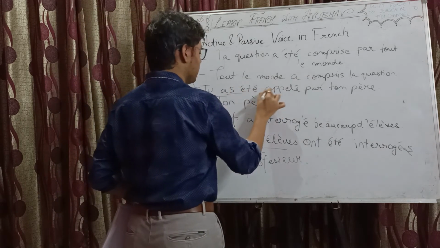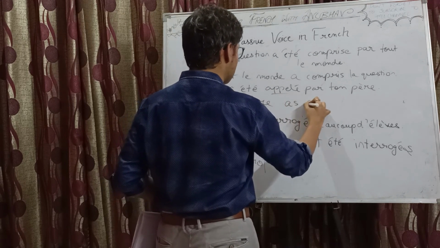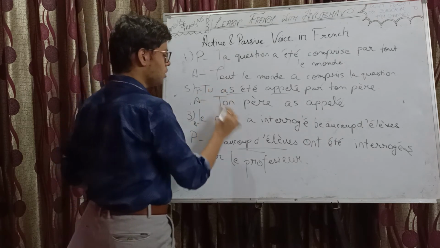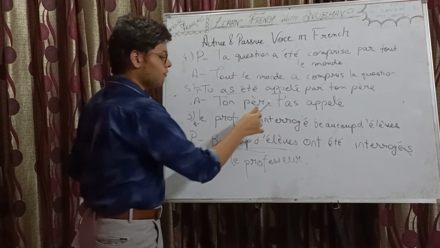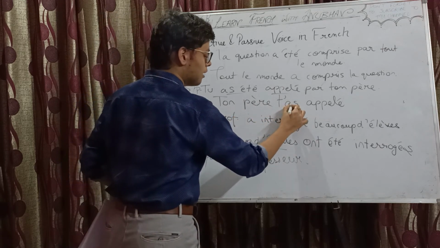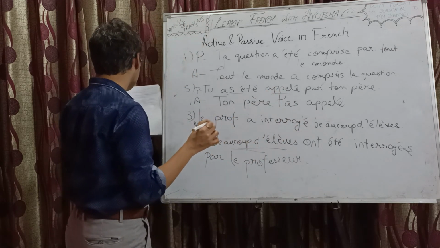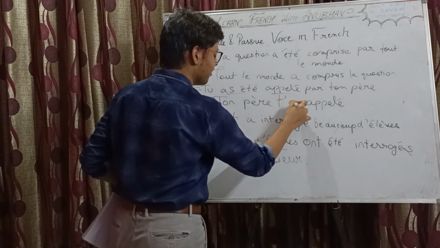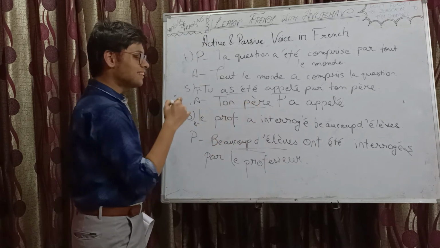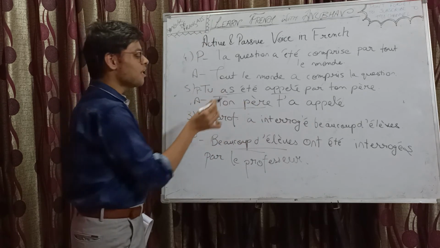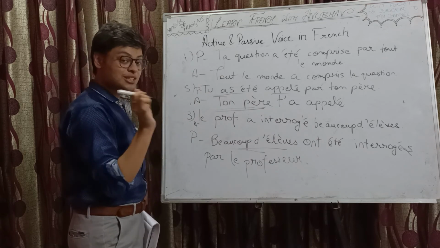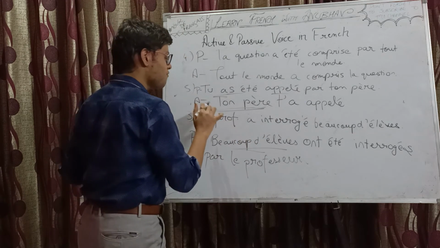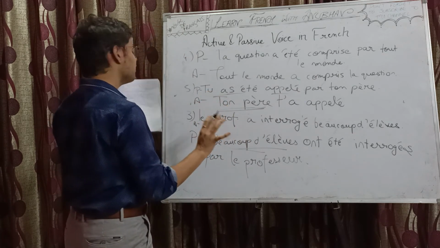Ton père, then the passé composé form a appelé. Now the reflexive pronoun for tu, te, and te will become t apostrophe. Why? Because this auxiliary verb begins with a vowel, right? So ton père. Oh yeah, one more thing. Ton père, third person singular, right? Here it was second person singular. Now the subject is of third person singular, so you need to be very careful, okay? So ton père t'a appelé. Your father called you. That's all.